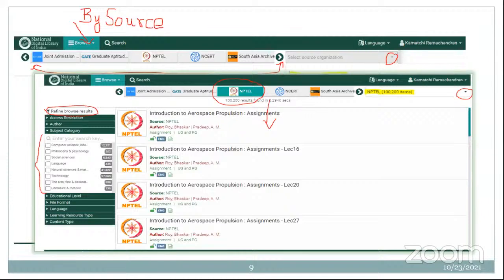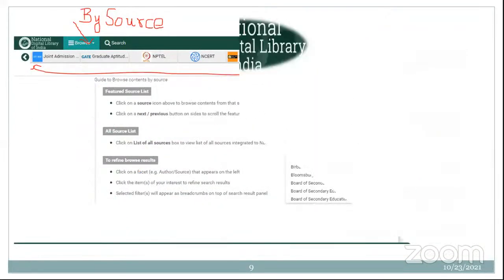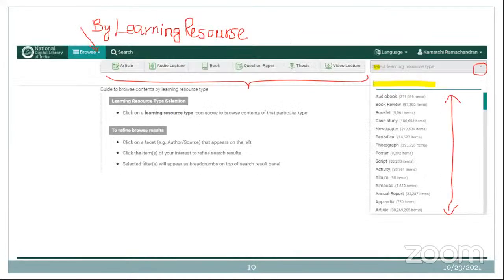And sir, I am looking for videos done by IIT professors. Then you can directly go to the NPTEL resource and you are able to see a number of video lectures done by IIT and NIT professors. Okay, so this is about the various source types of access. And by learning type, as I already told you, articles, different kinds of lectures, case studies, papers can also be accessed here.